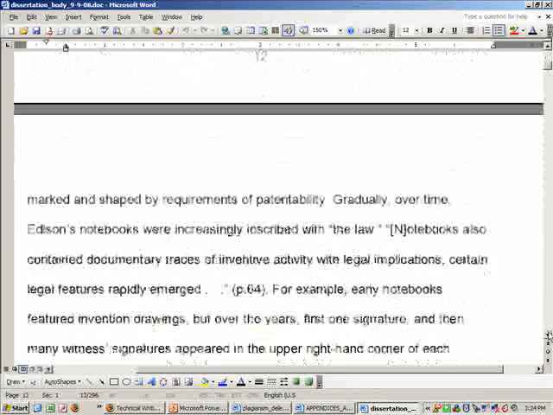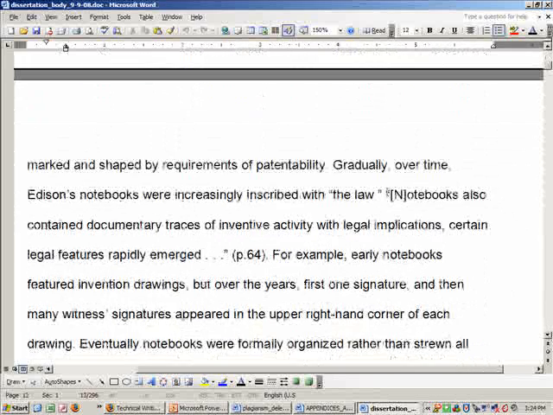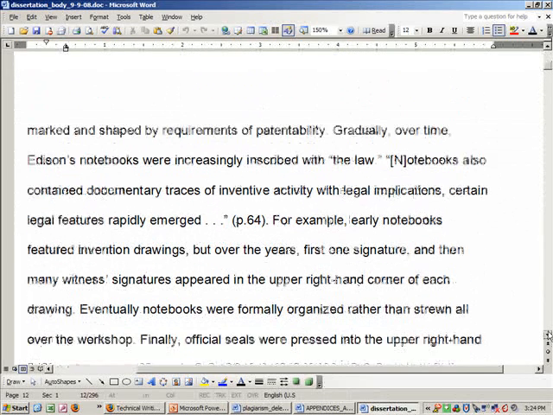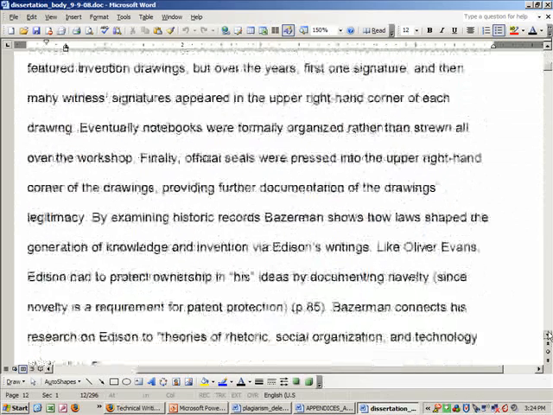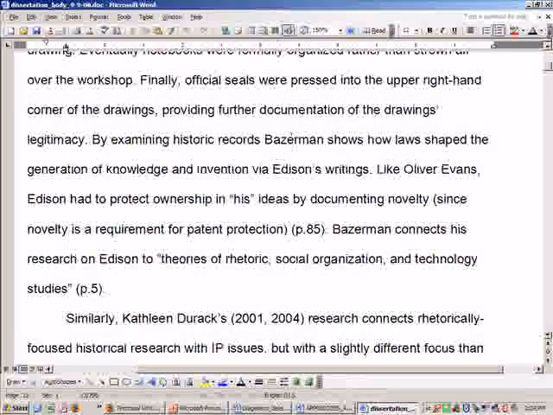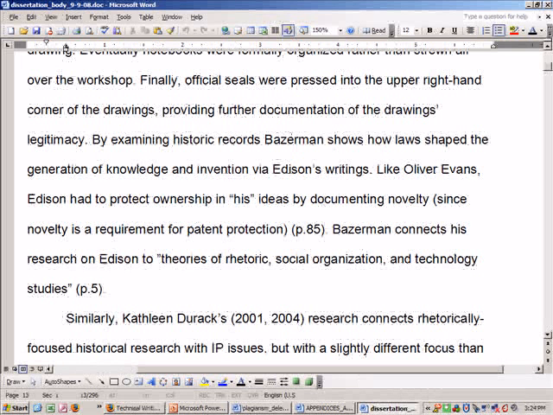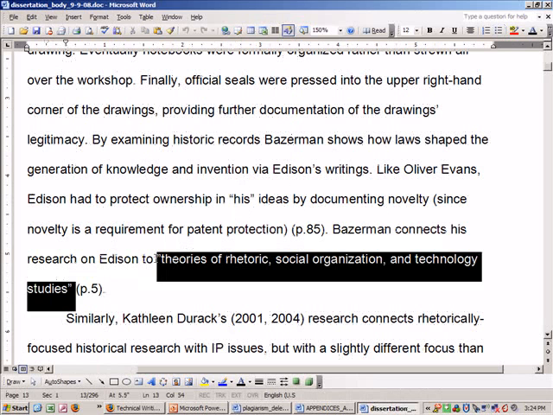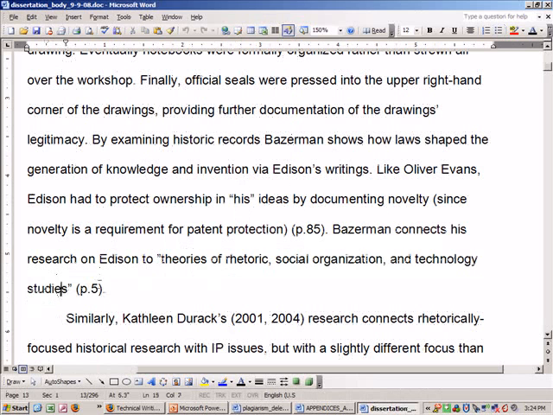So down here where I'm taking some direct quotes, we know that I'm talking about Bazerman, and then I put page 64, having already written his name and the year. And I've already written the year of his work previously in the article, so Bazerman, and then I have a quote here, or I'm taking something directly. Here's a direct quotation, so I have to put the page number, and same thing with this. This is a direct quote, Theories of Rhetoric, and page 5.